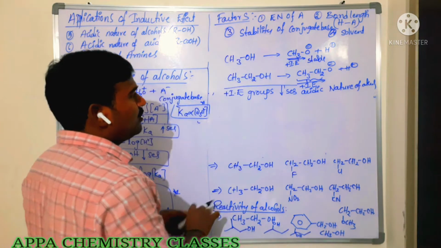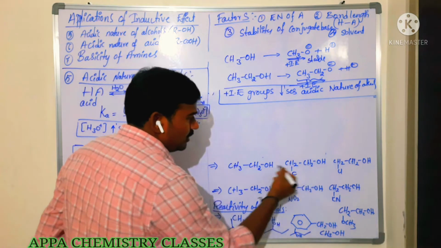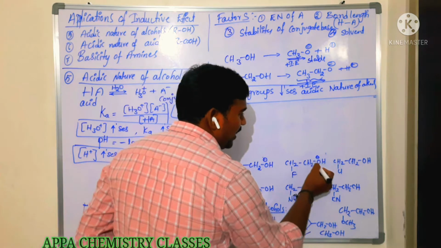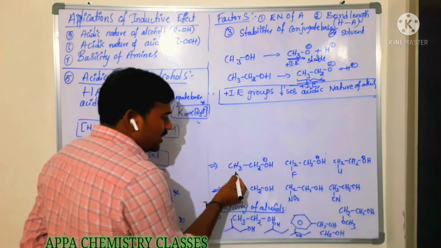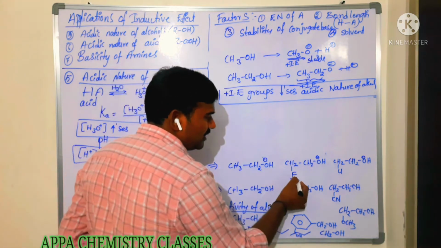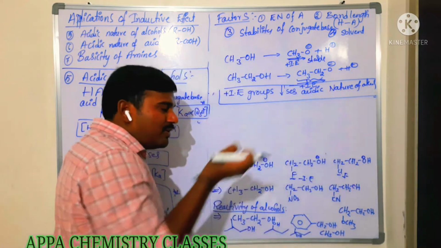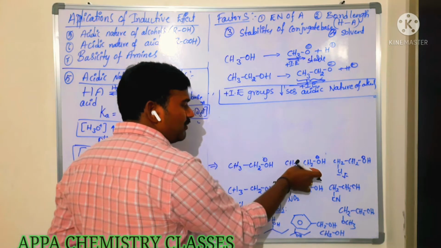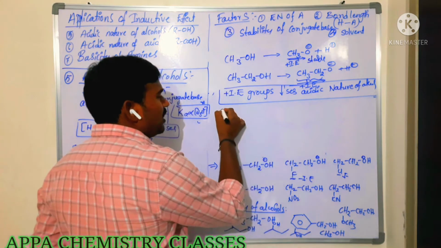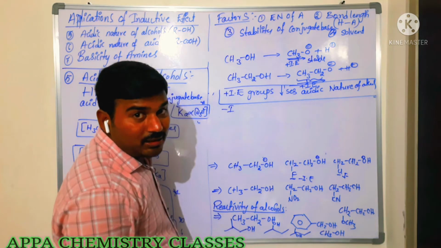In case if minus I groups are there, what happens here? These are minus I groups. If it loses H plus, we are getting O minus, here also O minus. Now here there are no plus I or minus I groups, whereas here a minus I group is there. The minus I group withdraws the electron from this carbon, and this carbon withdraws from the oxygen atom. So that oxygen carrying negative charge will be stabilized by the negative inductive effect group.